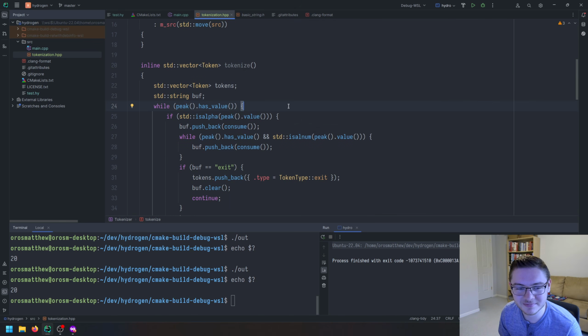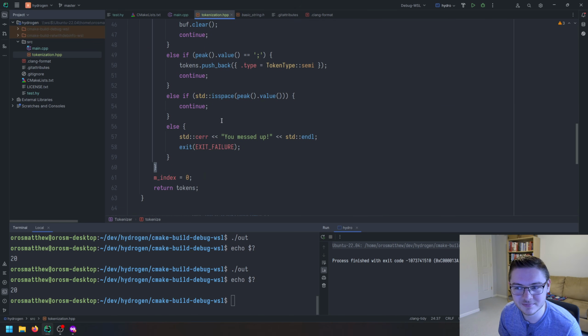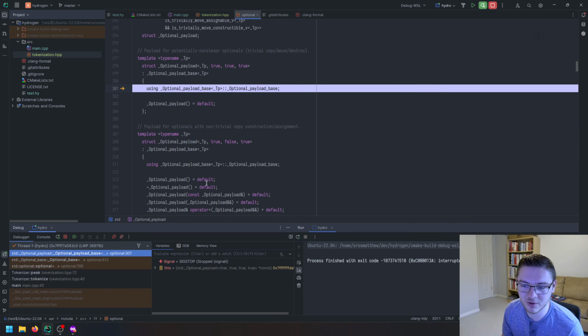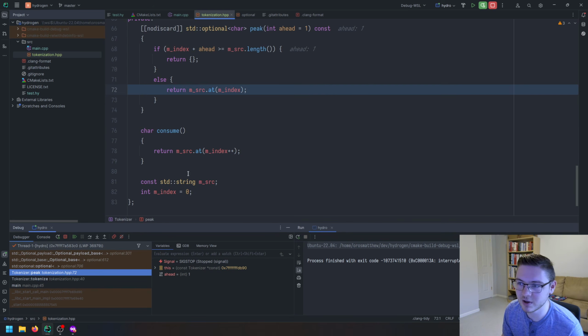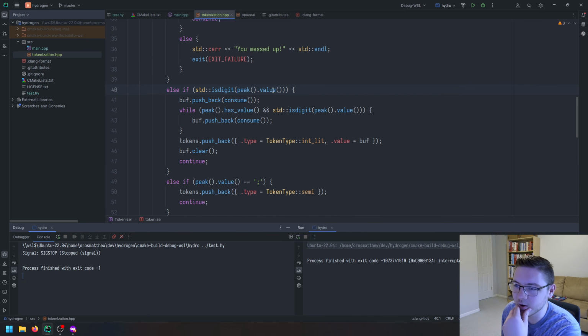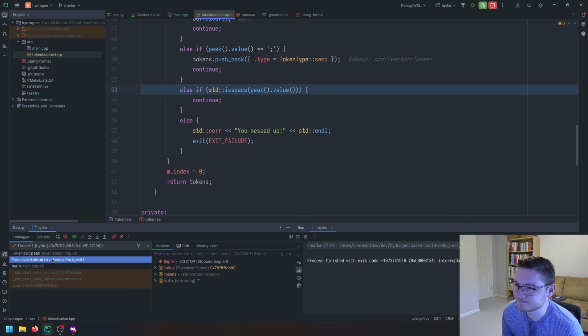Huh. That is interesting. Why does it do that? Let's go ahead and debug it and pause execution and see where it's at. We're peeking here.